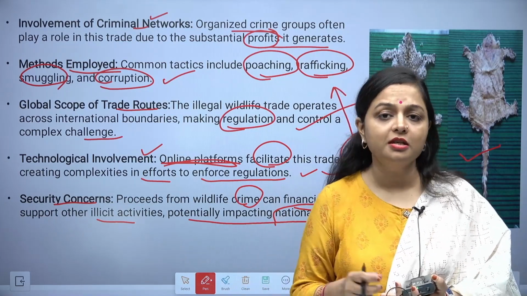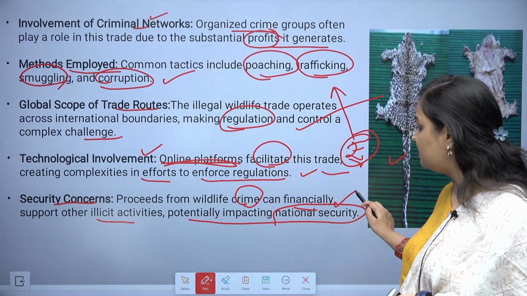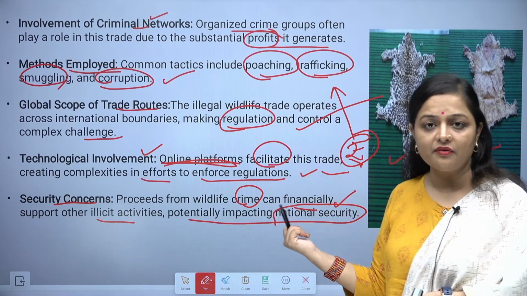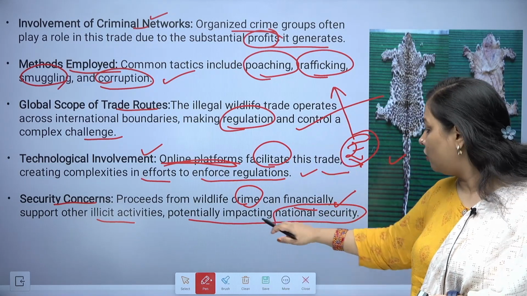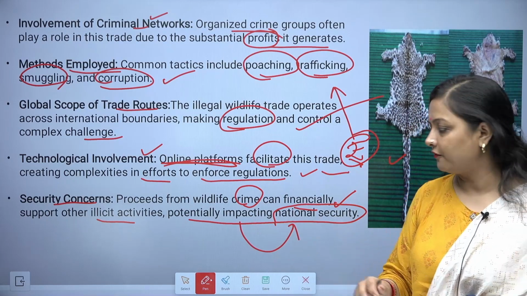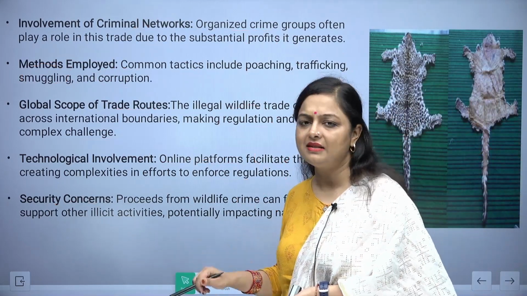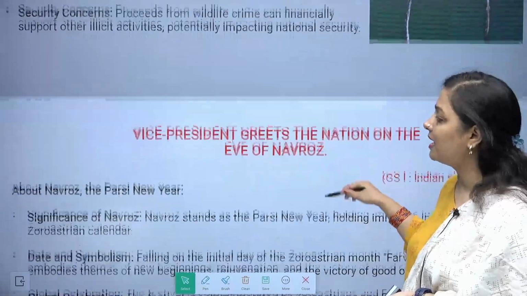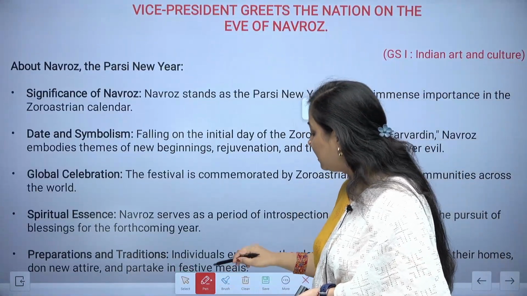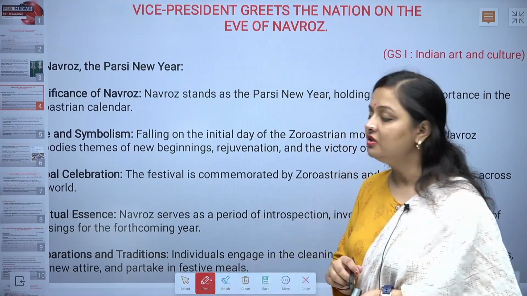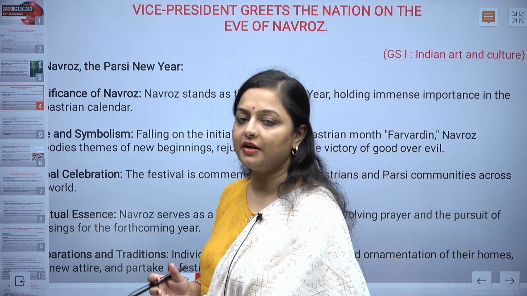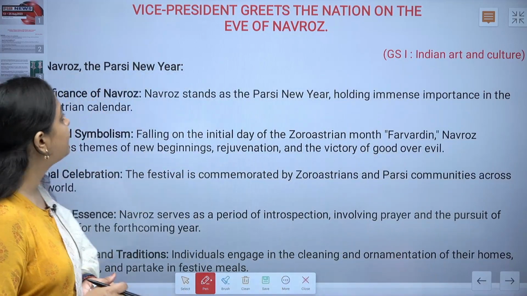So internal security can become a really very serious issue because of this kind of financing, or this kind of trade which will finance all those potentially impacting international security stuff. Okay, so you can say the illicit activities can be funded by all these kind of things, and those are being done also. That is the reason why we need to take really very stringent kind of steps in order to stop it.